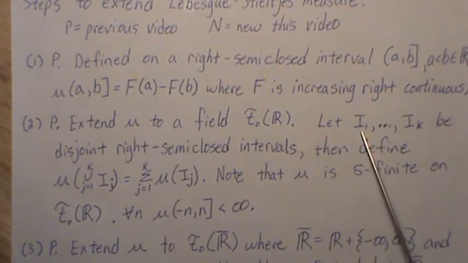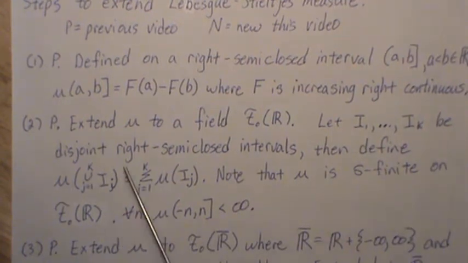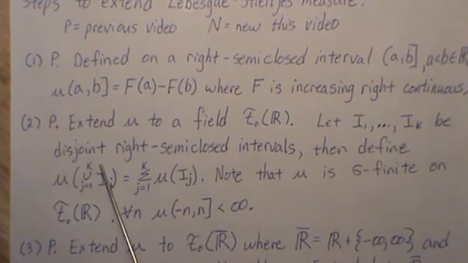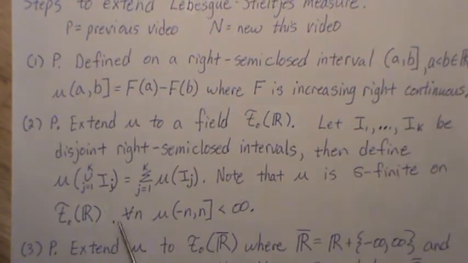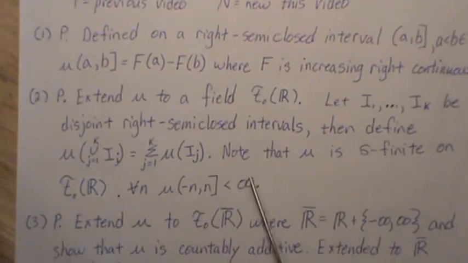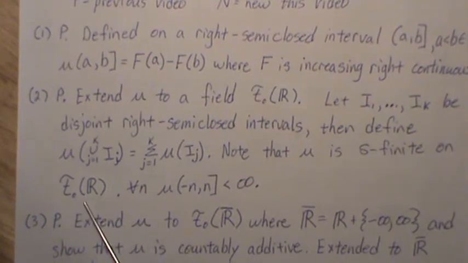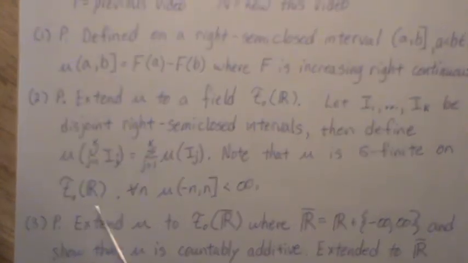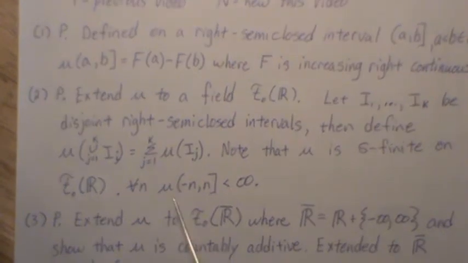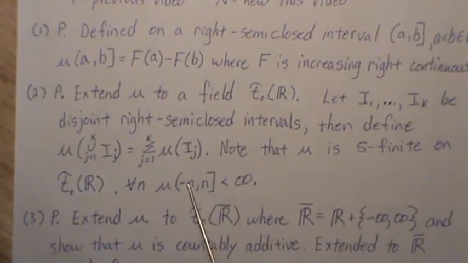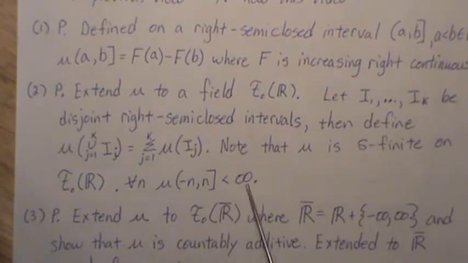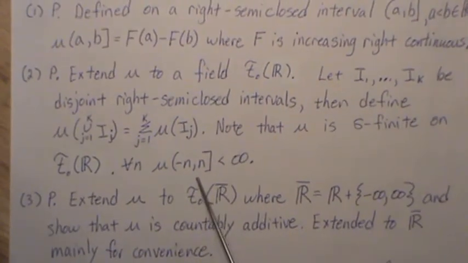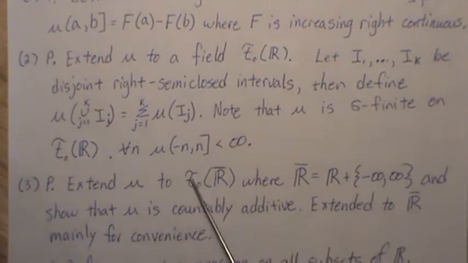Now, if we let I1 through IK be disjoint right semi-closed intervals, then we define this new measure, the measure of the union of those disjoint intervals, as the sum. And then we noted that mu is sigma finite on the field generated by these right semi-closed intervals. For all n, mu of (-n, n] is finite, and as n goes to infinity, the union is R. So it is sigma finite.